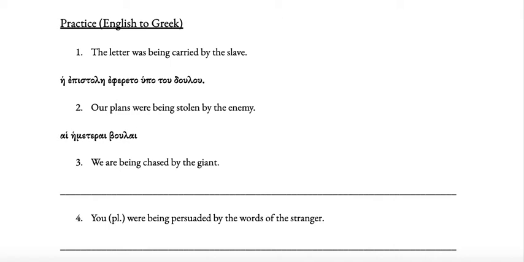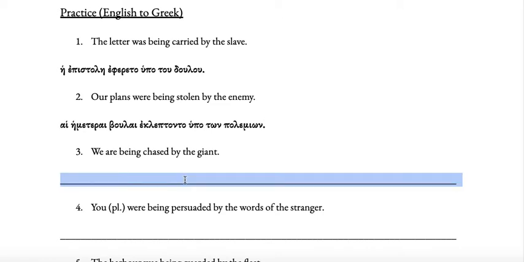Were being stolen. Okay, to steal is klepto. So the stem is klept. And then we need to add the augment at the beginning. And then it's third person plural, so onto. ekleptonto. And then by a person is hupo plus genitive. So now we need to say the enemy in the genitive, which is ton polemion. Right? The enemy is hoi polemioi, genitive ton polemion.